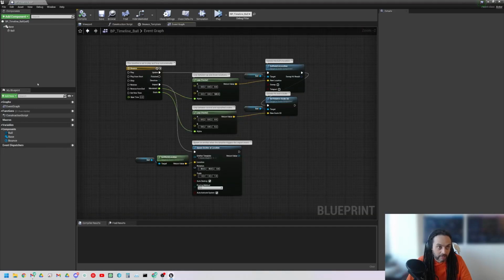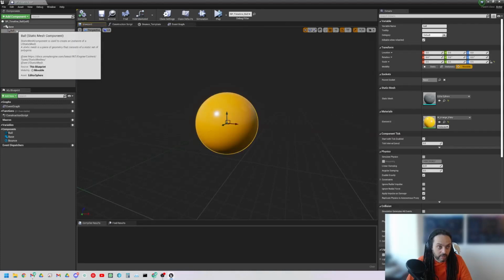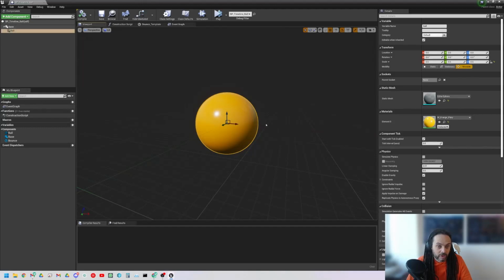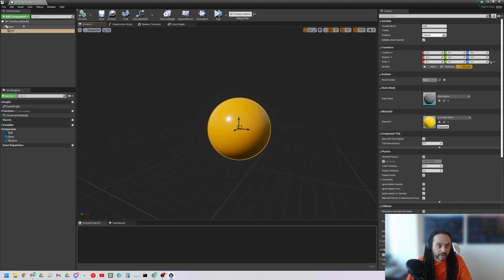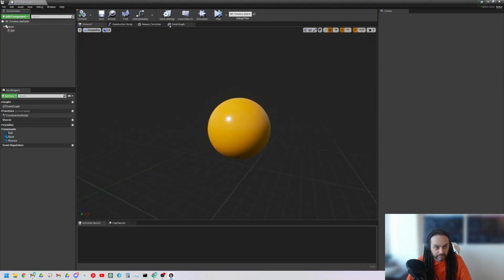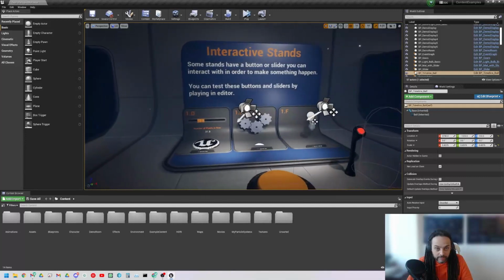You'll notice down the left-hand side there are some components. If we go into the viewport, I can click the ball, and there's the ball. It's a static mesh component, as I say, it's not a skeletal mesh. And then we have a base, which is just this entire empty scene here, the central location. Now we'll close that one and we'll move along.